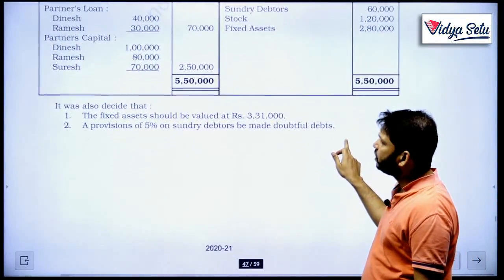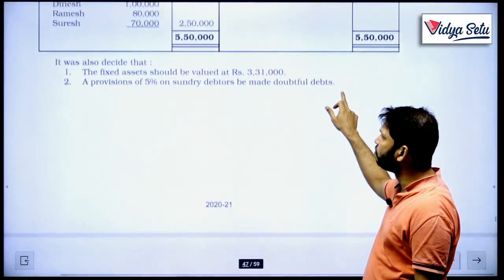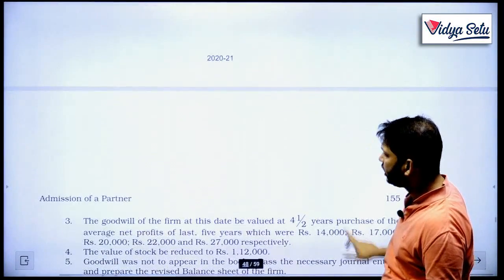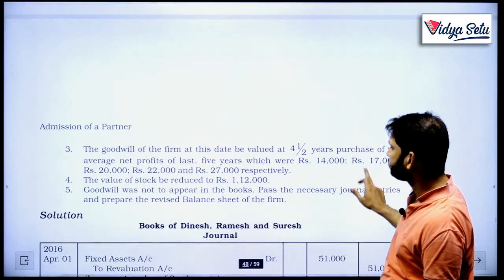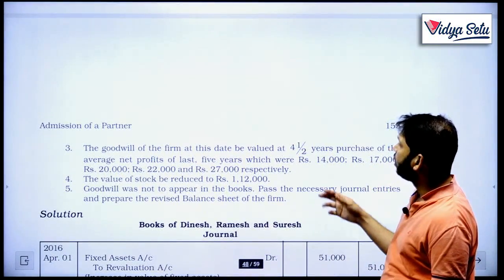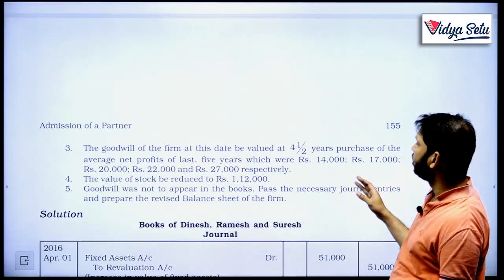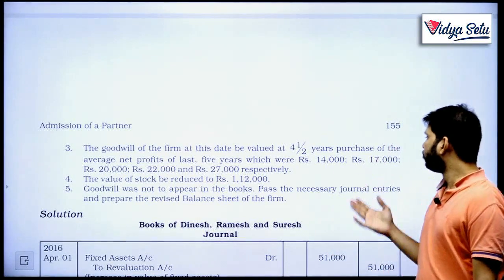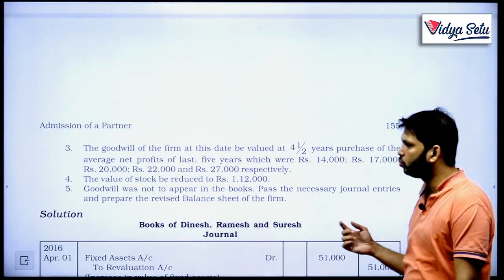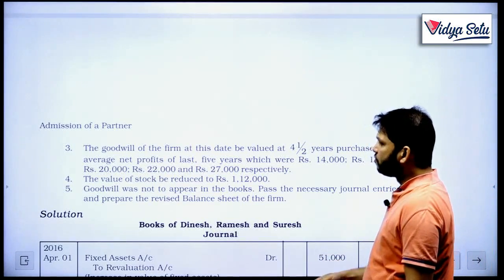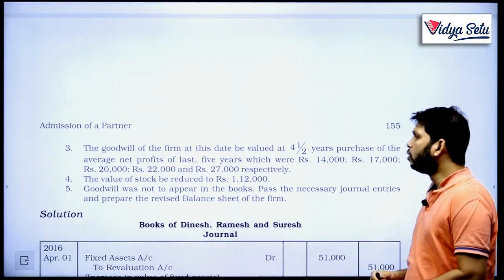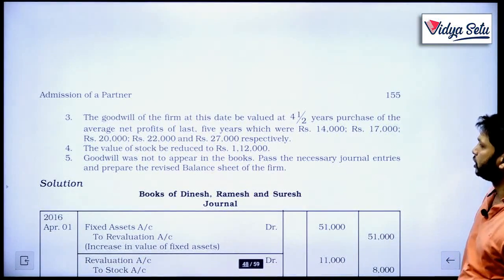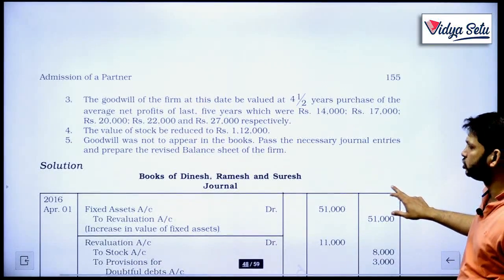It was also decided fixed assets should be revalued, and a provision of 5% on sundry debtors be made for doubtful debts. The goodwill of the firm at this date would be at 4.5 years purchase of the average net profit of the last 5 years, which were 14,000, 17,000, 20,000, 22,000 and 27,000. Value of stock is to be reduced to 1,12,000, and goodwill was not to appear in the books. Pass necessary journal entries and prepare the revised balance sheet.